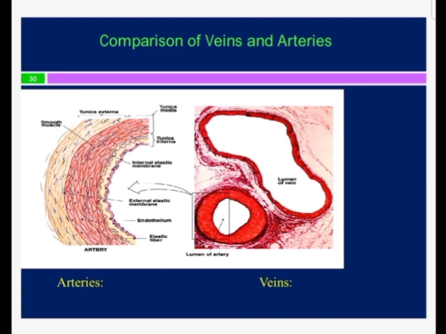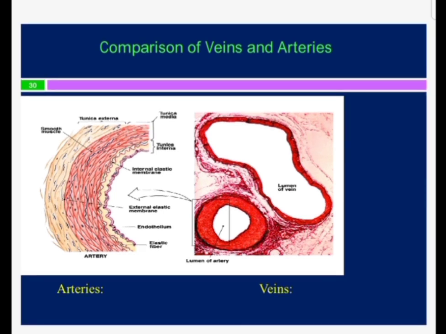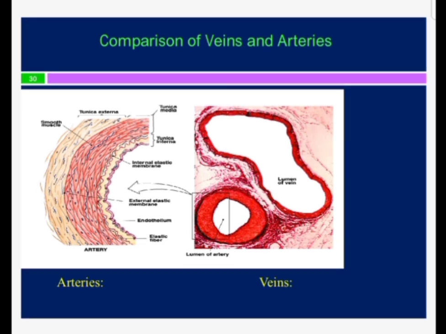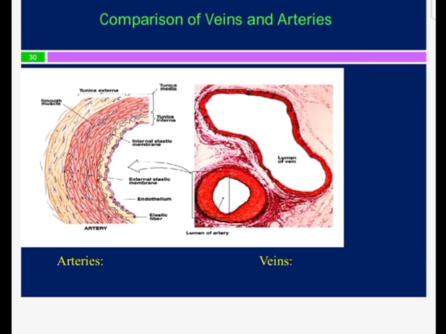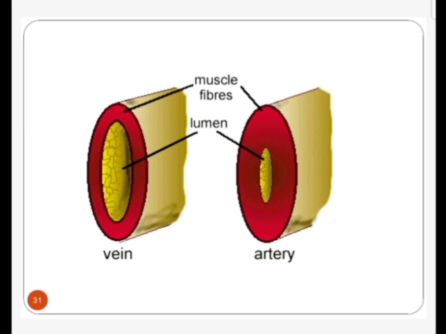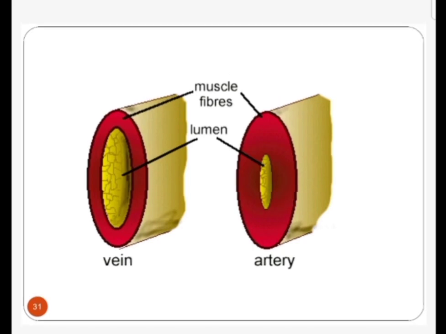The corrugations are because of the post-mortem contraction of the smooth muscles present in the tunica media, and this gives rise to the corrugated line. Then we have the adventitia, and in between the media and the adventitia there is again a corrugated line, which is known as the external elastic lamina. So this is the artery, this is the vein.